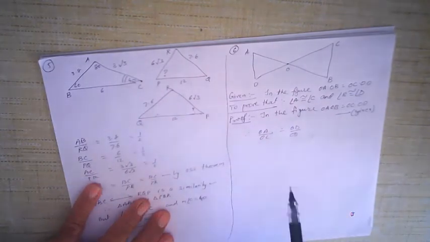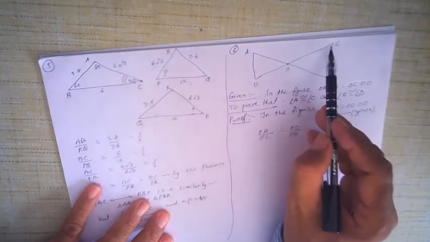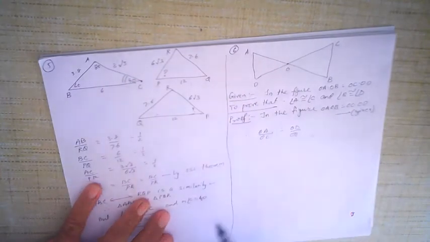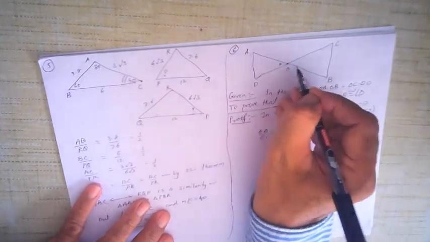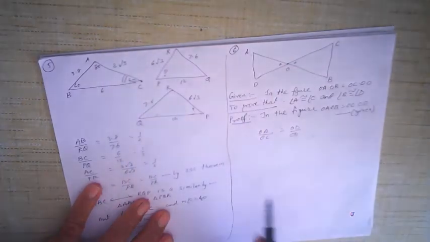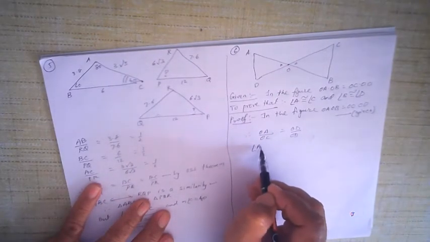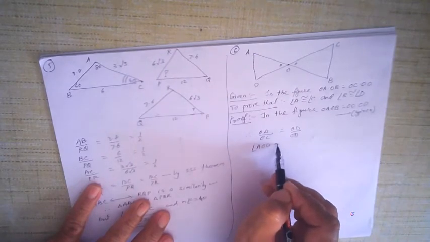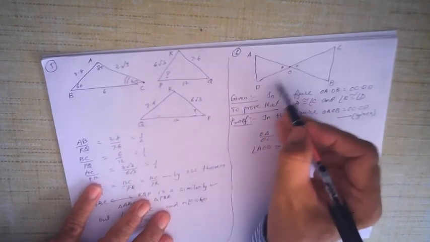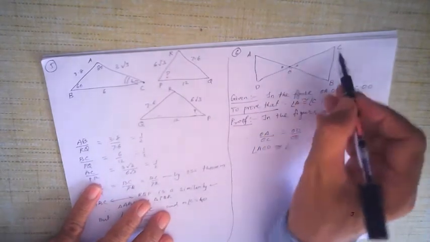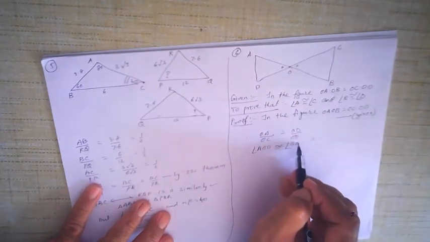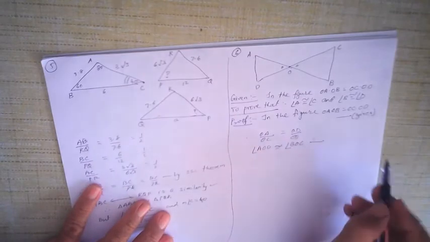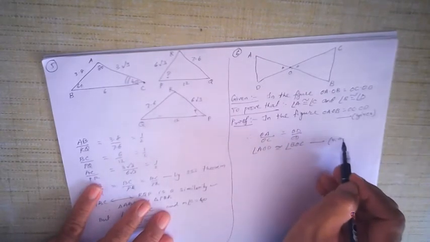Now OA upon OC is equal to OB upon OD, and this angle, see this angle, vertically opposite angles. So you can say angle AOD is congruent to angle BOC. What is the reason? Vertically opposite angles.